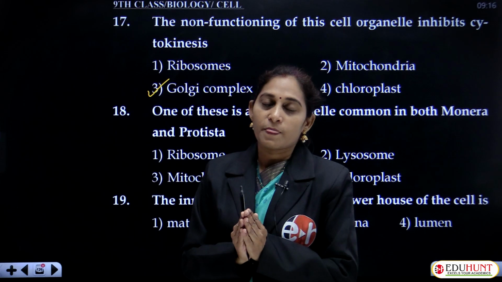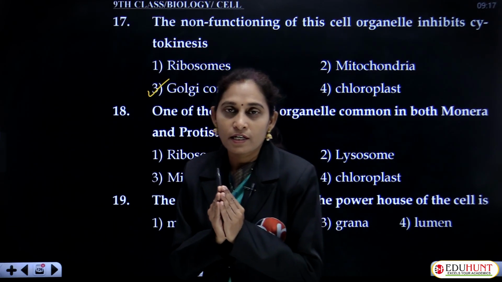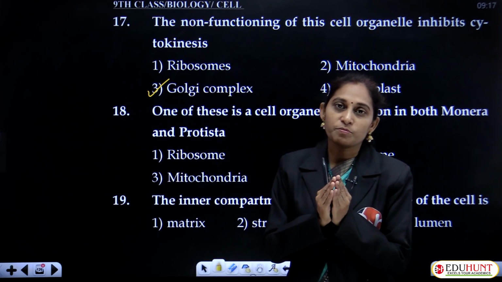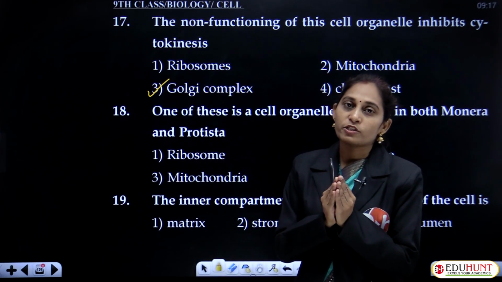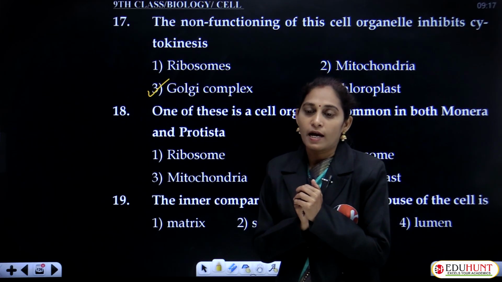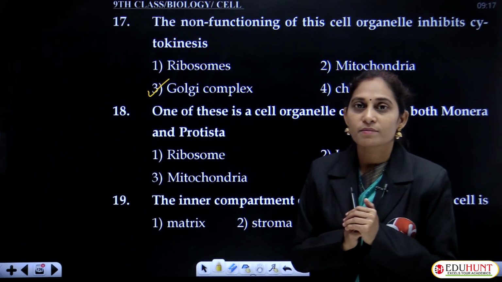daughter cells. After completion of the nuclear division, cytoplasmic division takes place. Cytoplasmic division starts with the formation of aggregation of microtubules and also the vesicles of Golgi complex.